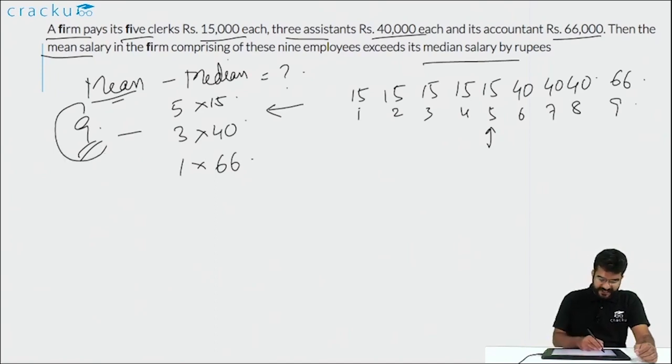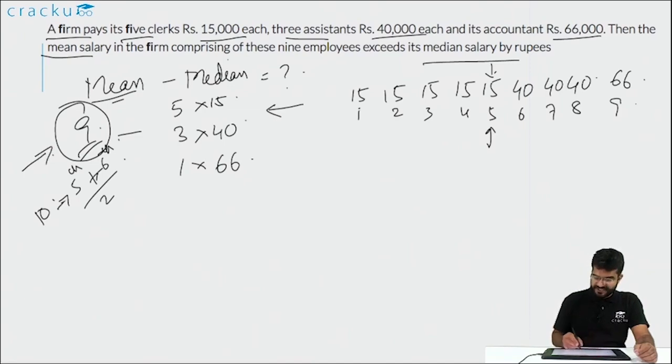In this case, there are 9 terms, so there is only one middle term, which is 15. In case there are an even number of terms, then you take the average of the middle 2 terms. For example, if there are 10 terms, you have to first find the 5th term, and then the 6th term, and then you take their average. That will be the median of the set. But in this case, because there are only 9 terms, you just need to pick the middle term, which is the 5th term, which is 15,000. So the median is known, this is 15,000.